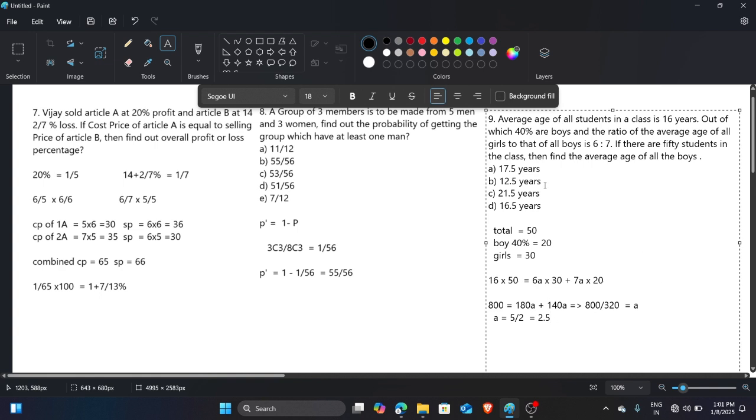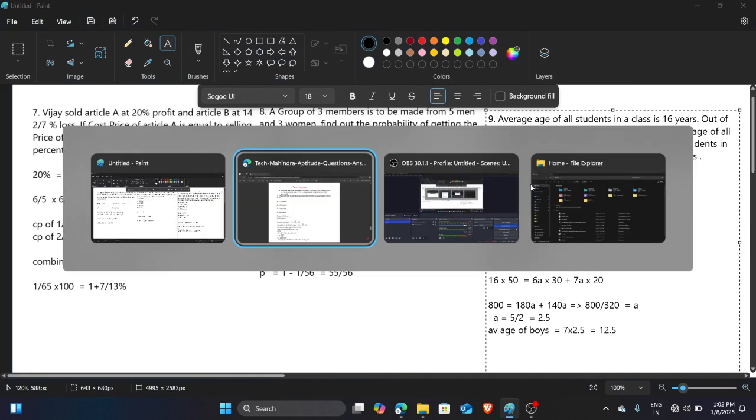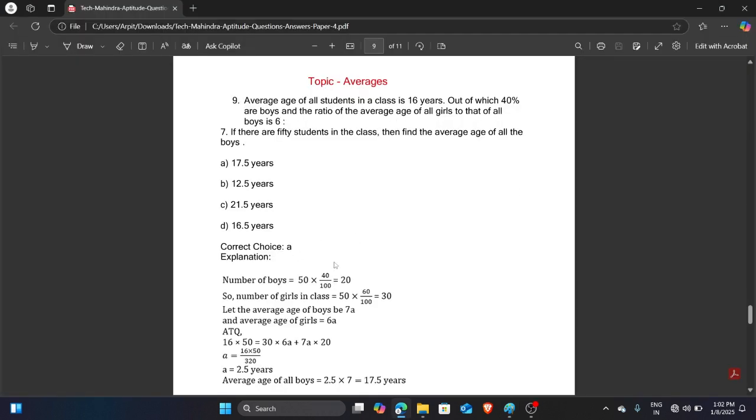When you put the value of a, the average age of the boys is 7a, which is 7 multiplied by 2.5. So that gives the answer. I think this is the answer, B is the answer, but I have made some mistakes.